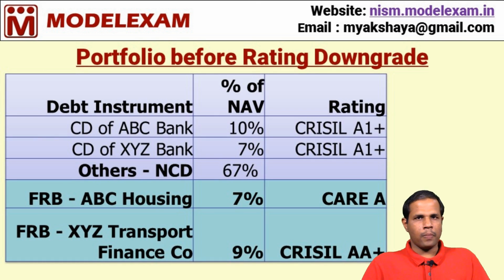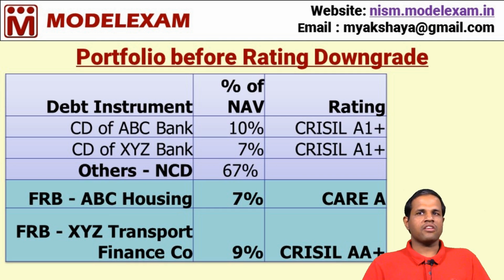Let us take a debt portfolio. The portfolio consists of certificate of deposits of ABC Bank, certificate of deposits of XYZ Bank, both comprising about 10% and 7% of NAV, and the rating given is CRISIL A1 plus for both, and others, that is NCD, non-convertible debentures, about 67%, and we have floating rate bonds, ABC Housing, say 7% of NAV, the rating is CARE A, and floating rate bond of XYZ Transport Finance Company, the percentage is 9% of NAV, that is the holding, the rating is CRISIL AA plus. So, this is the portfolio we have in hand.